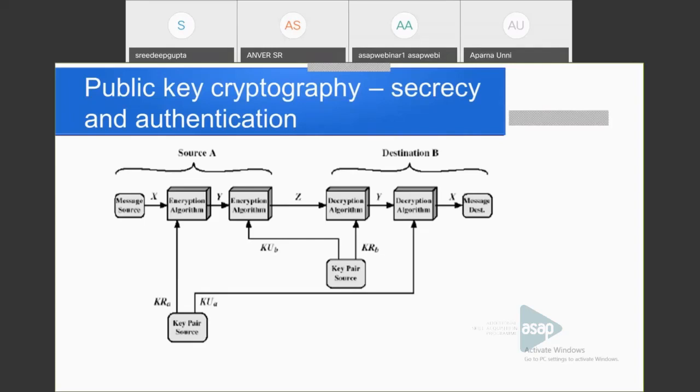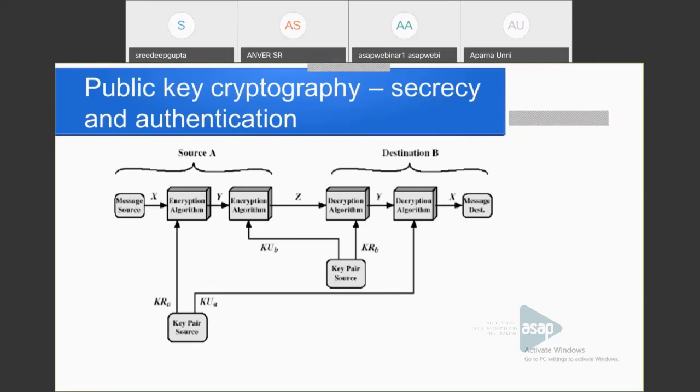So it is received at the destination. Suppose during the transmission, everybody is seeing the message Z. Is it possible to get the original message? In order to get back Y, what is required?